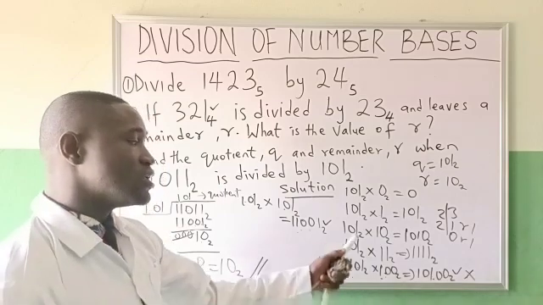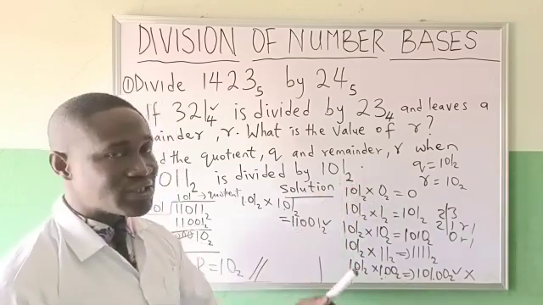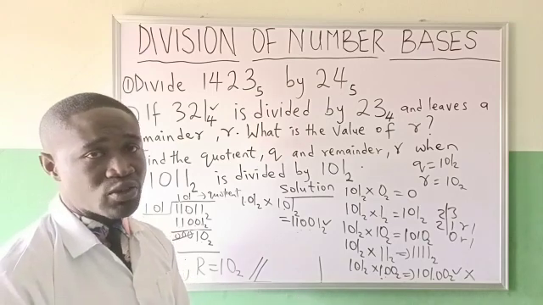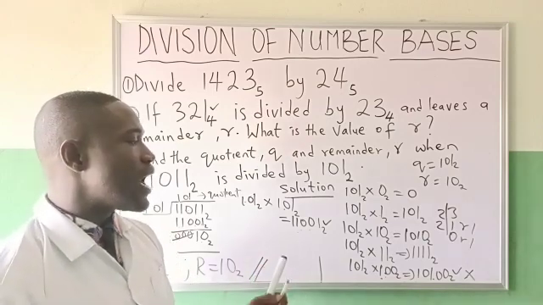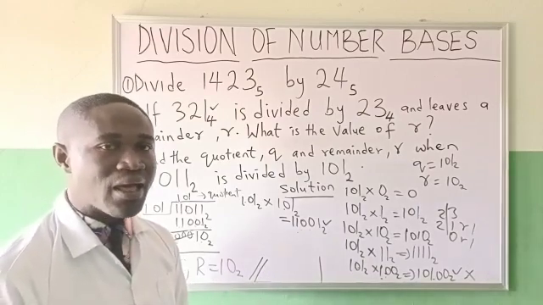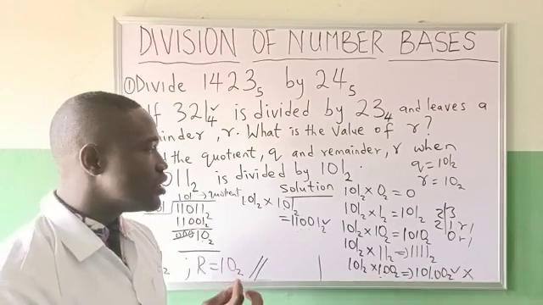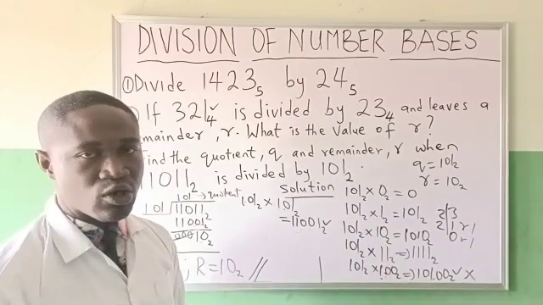That does not mean that you do not have another way for converting numbers to base 10. There are other methods of converting numbers to base 10. But why I prefer the method I use is because it is simpler and it takes a smaller time. It only takes a short time to round it off.